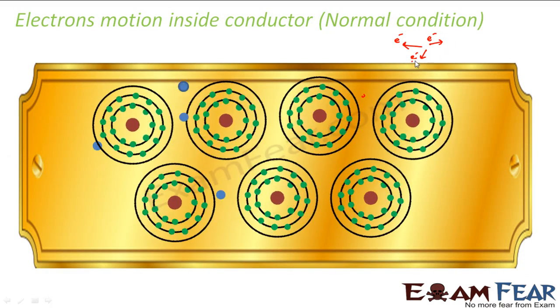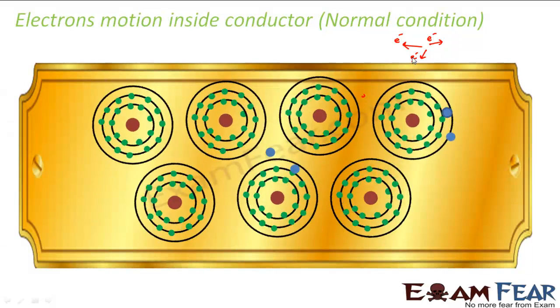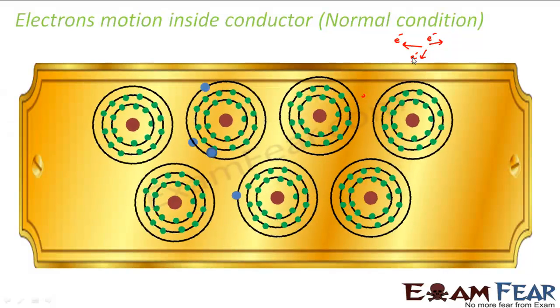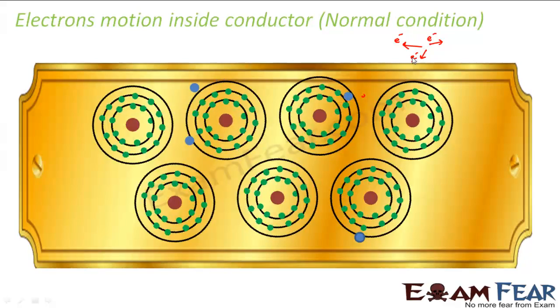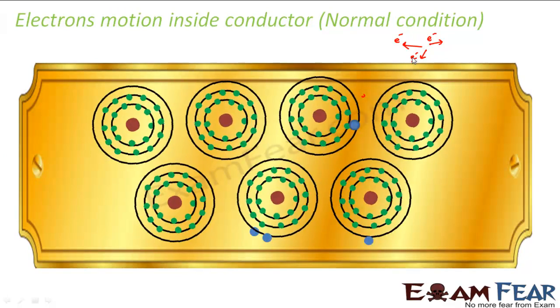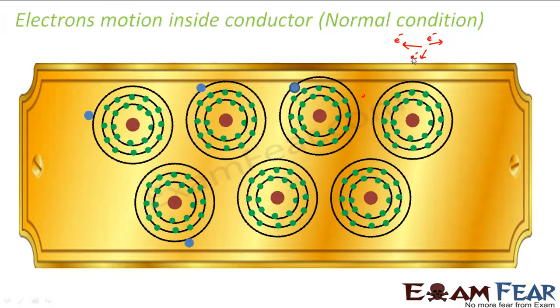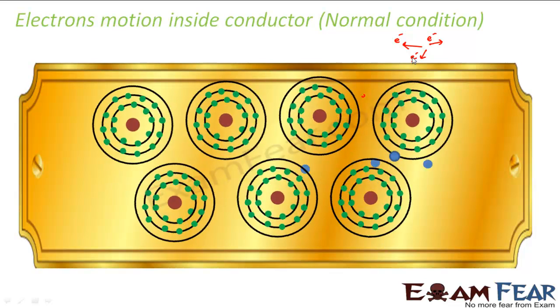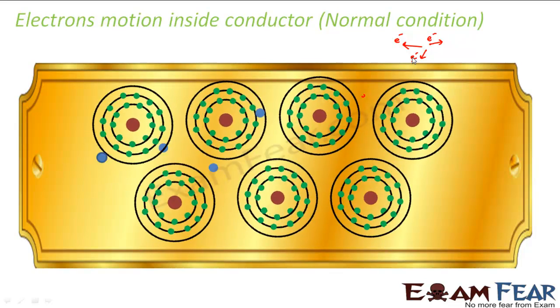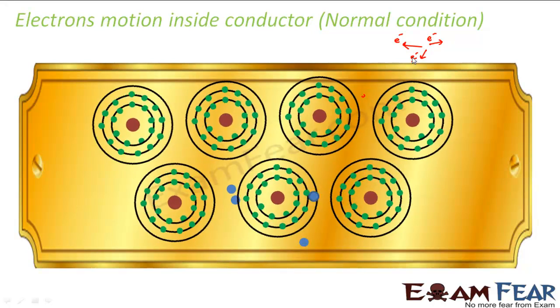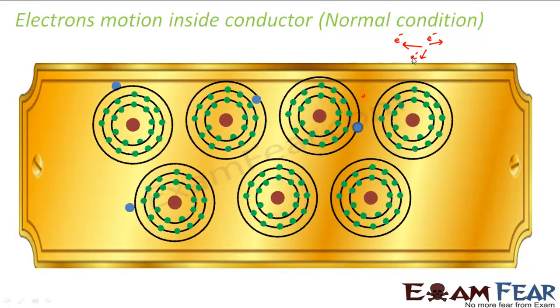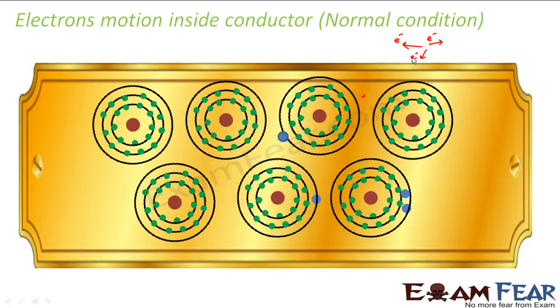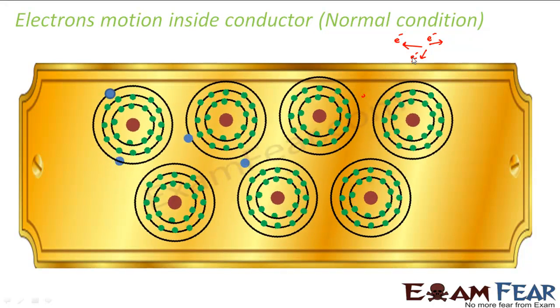So when you try to find the average thermal velocity, it comes out to be zero, because somebody moving right, another one moving left, they cancel out to zero. Therefore the average thermal velocity comes out to be zero, right? This is what happens in normal condition when we have not applied any electric field from outside.